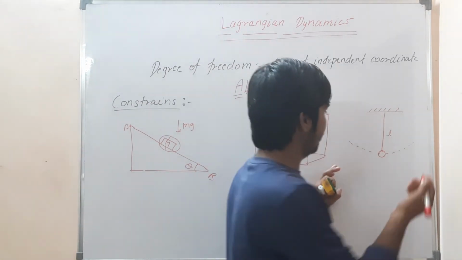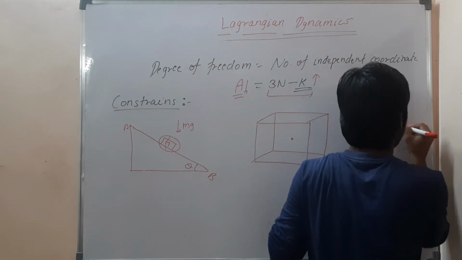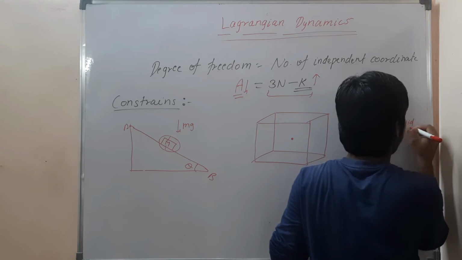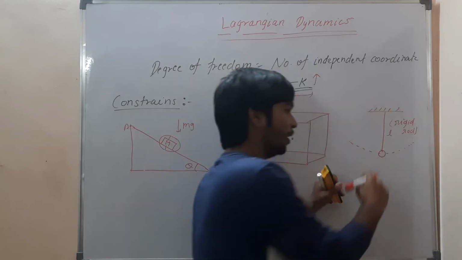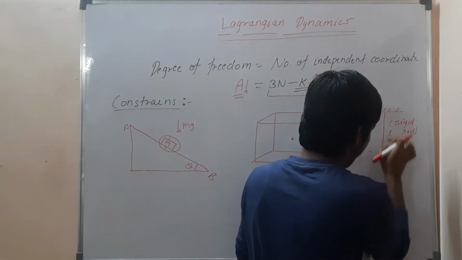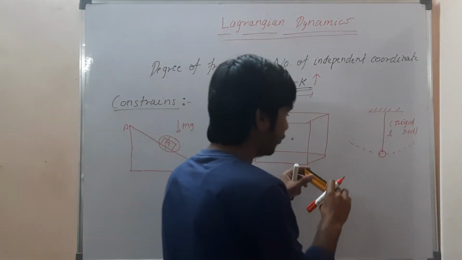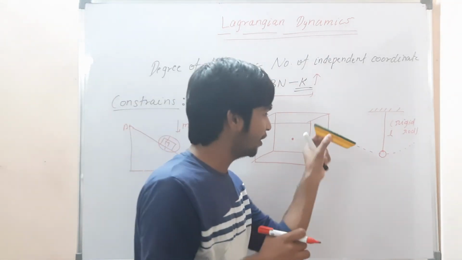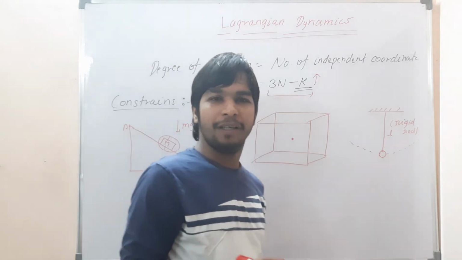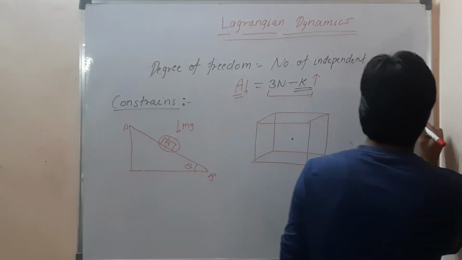If I take a rigid rod, it can't go up. Can it go down? No, it can't. So it has to follow a certain path, which means it is restricted or limited to follow that special path. That's why it also has a constraint.